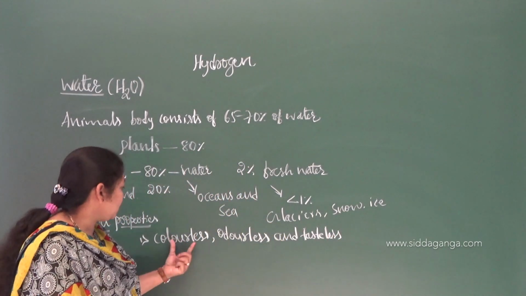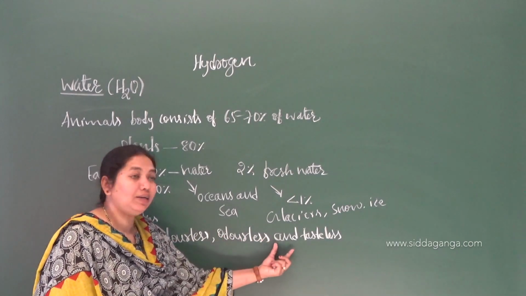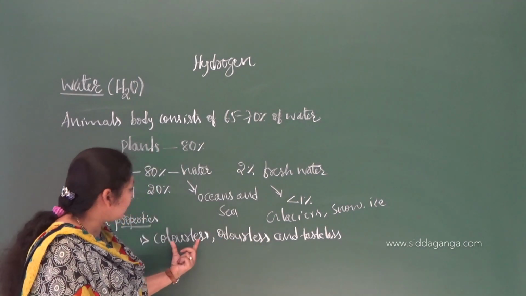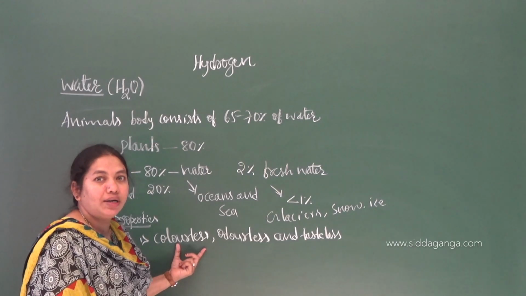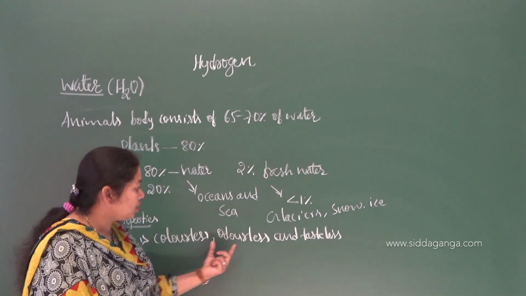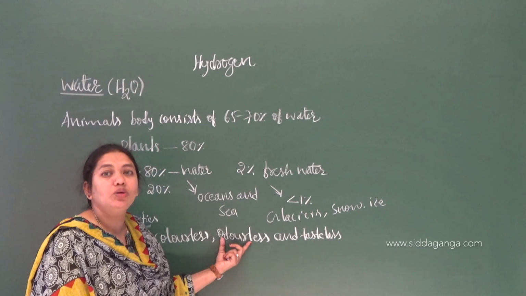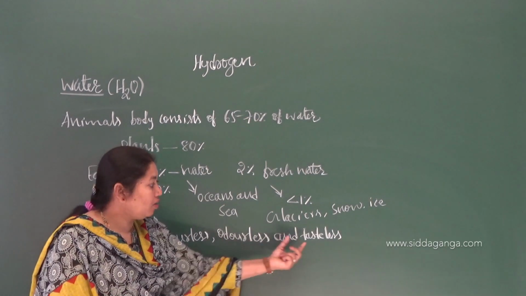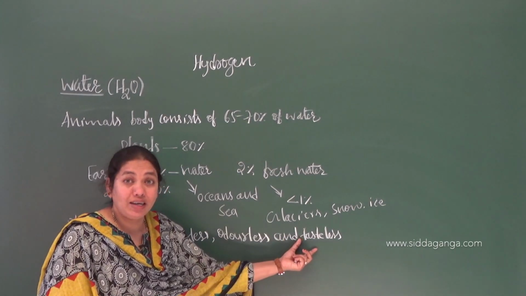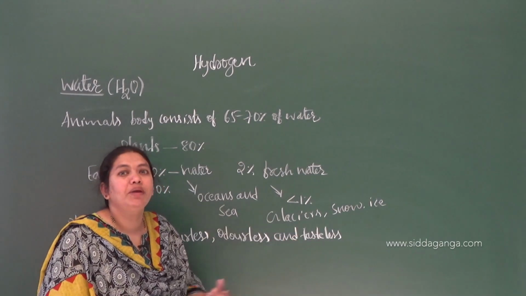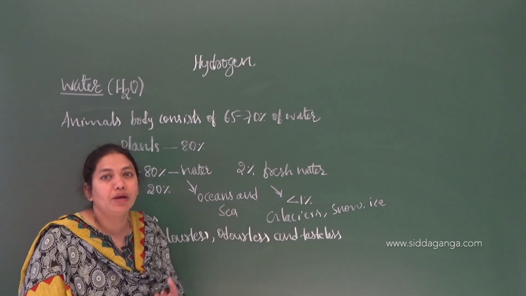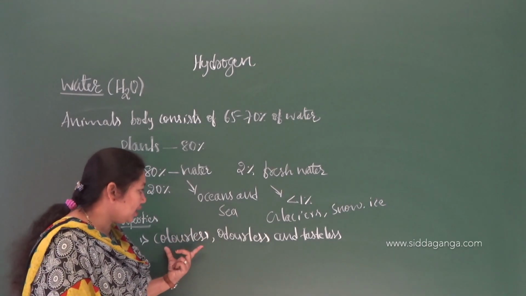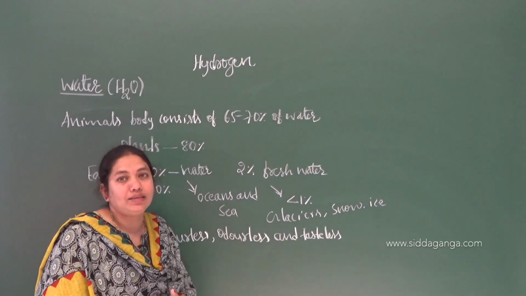Pure water is colorless, odorless and tasteless. If you see colored water, it is not pure water, it is contaminated with some substances. If we get some odor, that also indicates it is polluted or contaminated with other substances. Likewise, if it has a taste, that is also contaminated with some chemical substances, because pure water is colorless, odorless and tasteless.